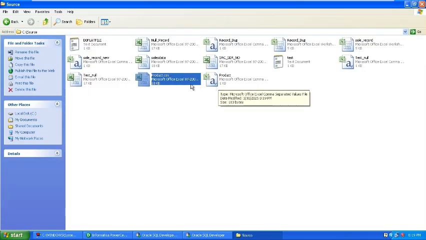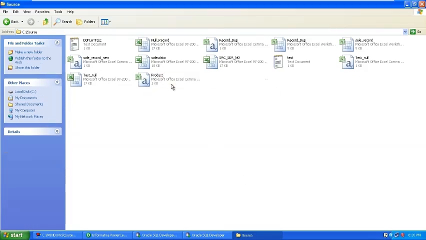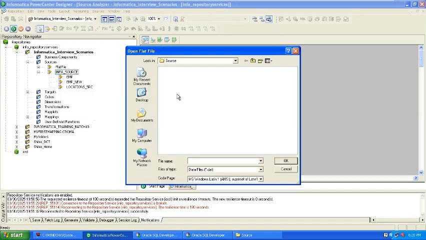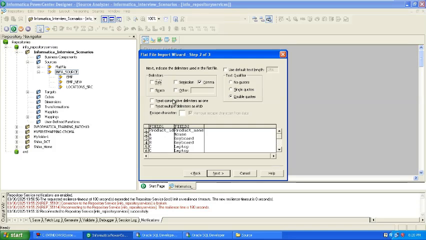Now it will be saved. Again I'm going to import. Let's import the product. Now if you notice, this information came. Delimited, here the field names came.